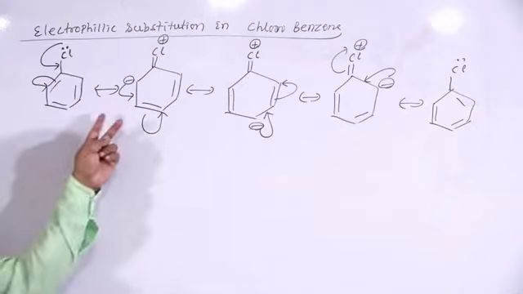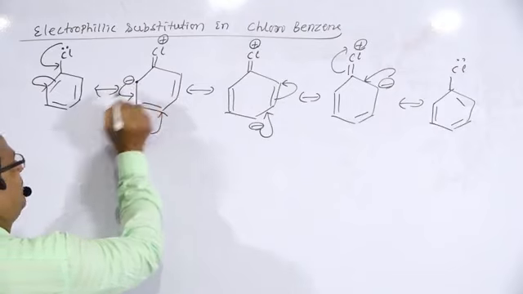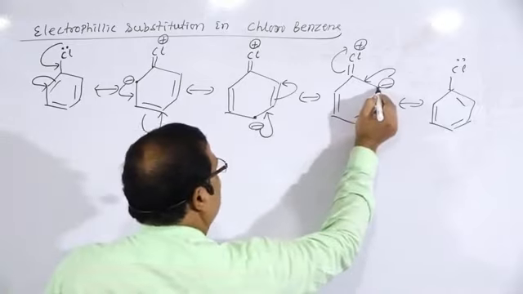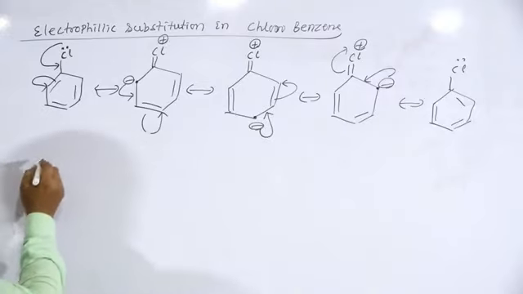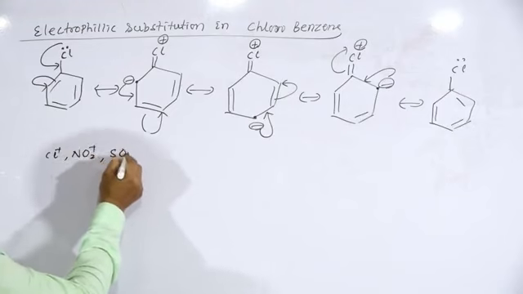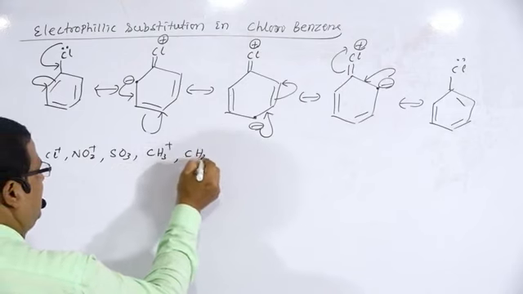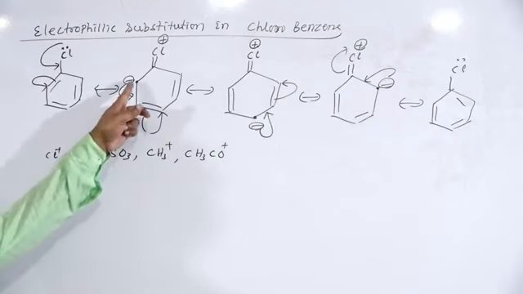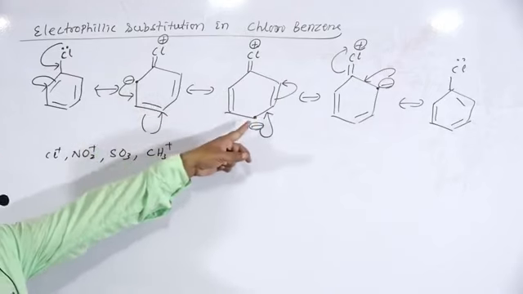If we analyze the electron density in the benzene ring, the ortho position acquires negative charge, the para position acquires negative charge, and the other ortho position acquires negative charge. Therefore, electrophiles like Cl plus, NO2 plus, SO3, CH3 plus, CH3CO plus, etc. will get directed to the ortho or to the para position.